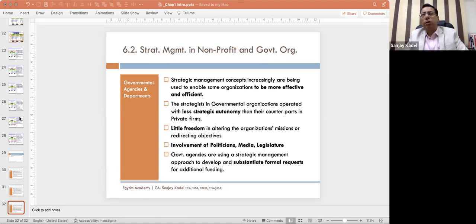Now, when I say organization structure, it doesn't mean that every company should have one corporate level, one business level, one functional level. Not necessary. Depending on the size and scale of your organization and the nature of your organization, you can adopt certain types of organization structures. What are those? Simple structure, something like this. Owner cum manager is there, employees are there. This is a simple structure. In fact, you will say it is a very simple structure.